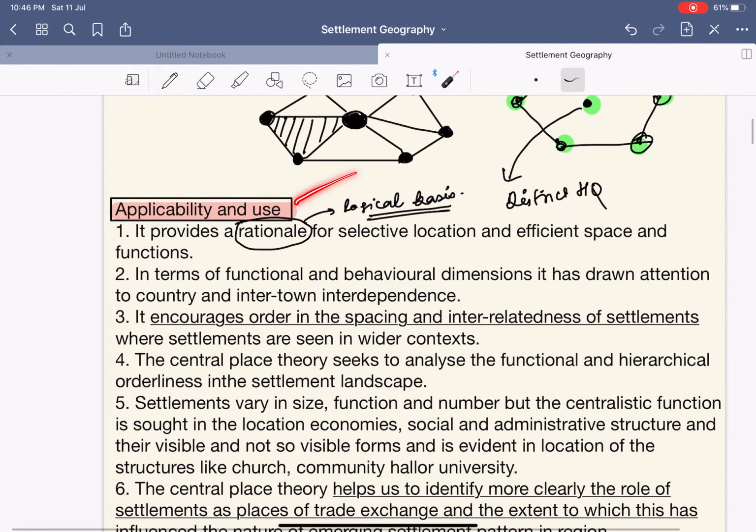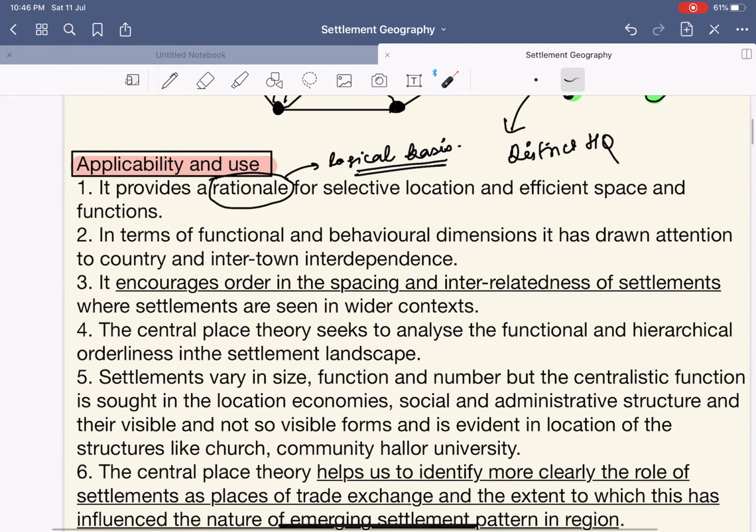Now what is the applicability and the use of it? It provides a rationale for selective location and efficient spacing of functions. In terms of functional and behavioral dimension, it has drawn attention to country and inter-town interdependence. This is very simple. It shows how different countries are dependent on each other, and also how different towns are interdependent. It encourages order in the spacing and interrelatedness of settlements, where settlements are seen in the wider context. Central place theory seeks to analyze the functional and hierarchical orderliness in the settlement landscape.